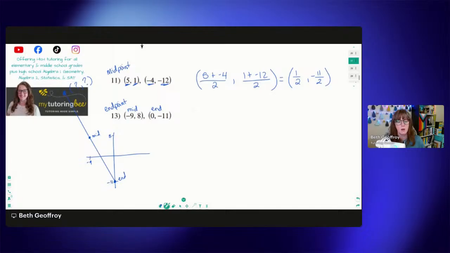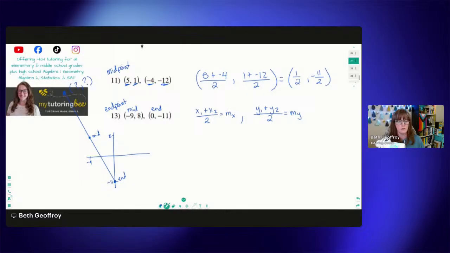So remember, our formula is x1 plus x2 over 2 equals the midpoint of x, right? So we'll just write it like that for now, comma, and then y1 plus y2 over 2 equals the midpoint for y.